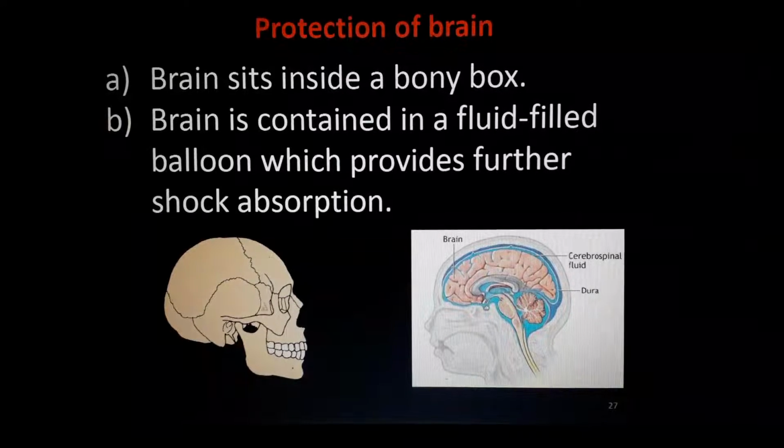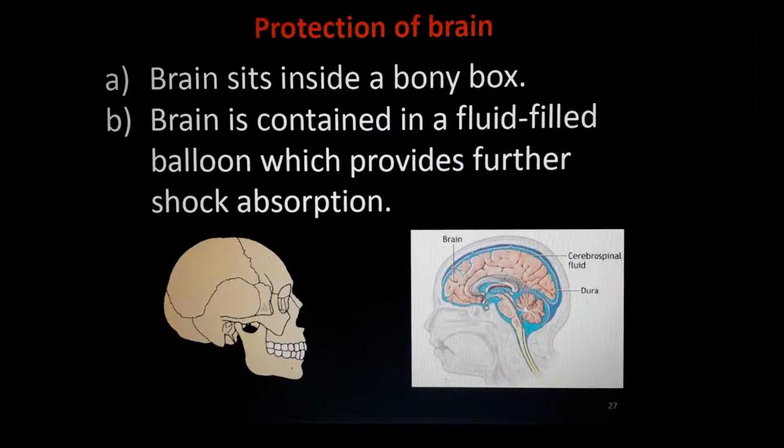Its purpose is to protect the brain by absorbing shock. If somebody hits your head, if that hit goes directly to the brain, you are dead. To protect you from that blow, your brain is protected by a bony box, a box made by bone called the skull. Understand? Skull.